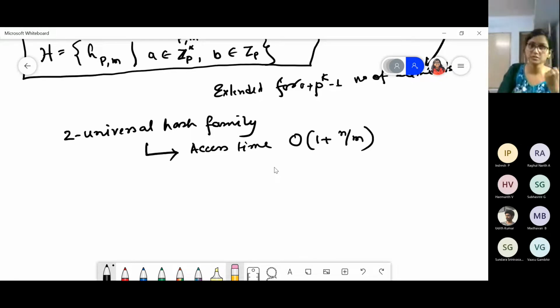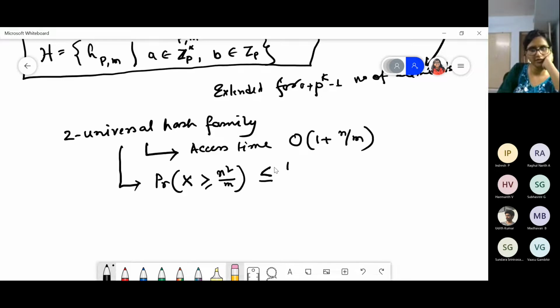Right? This was one proof. Another proof was where we did that the expected number of collisions, X, or probability of x greater than or equal to n square by m, is less than or equal to half. This we got using Markov's inequality. Do you remember this? This was what we got, and this result we used later in perfect hashing also.